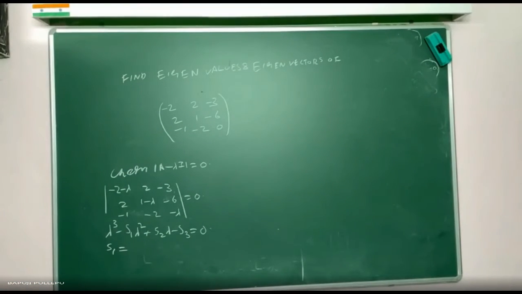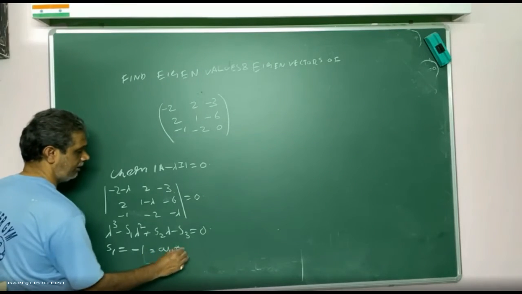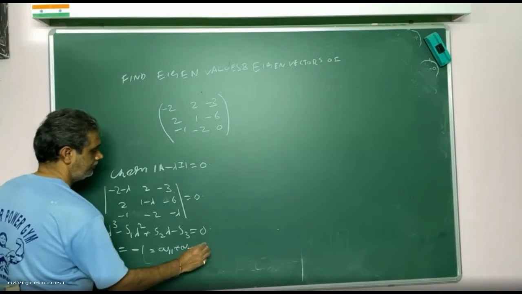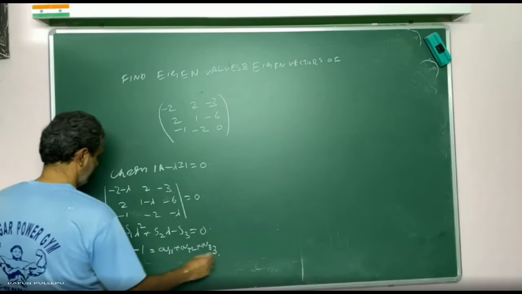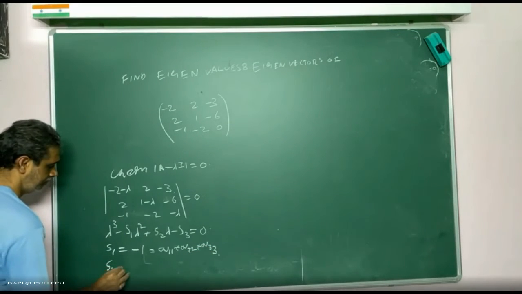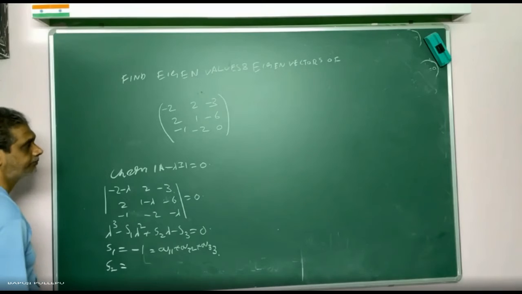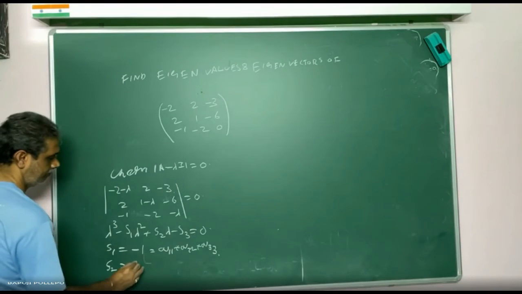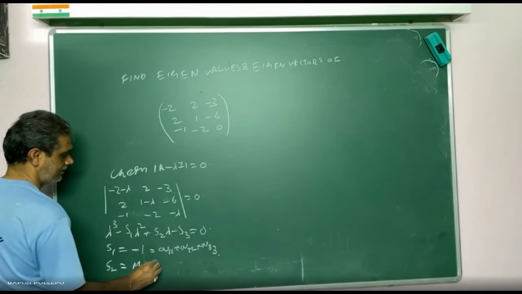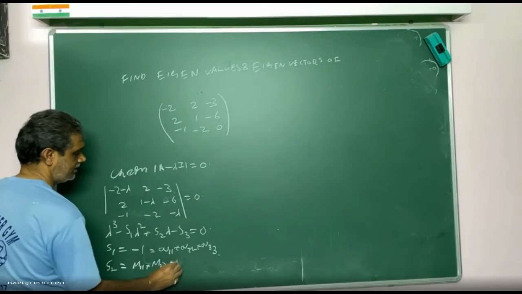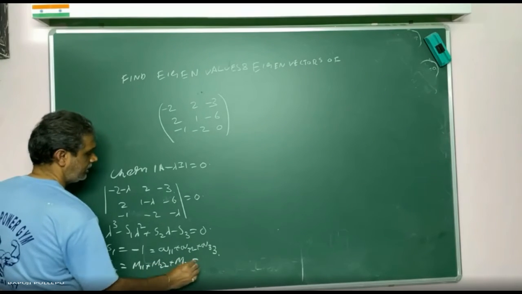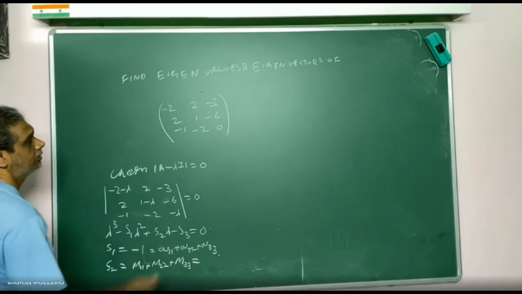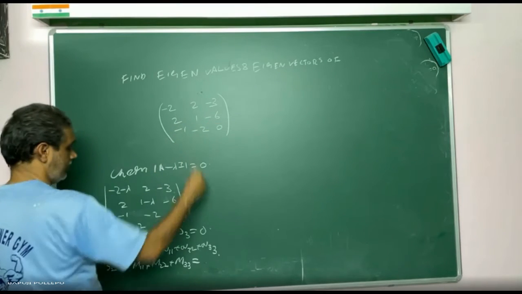What is the value of S1? -1. S1 is equal to A11 plus A22 plus A33. Now S2? M11 plus M22 plus M33.